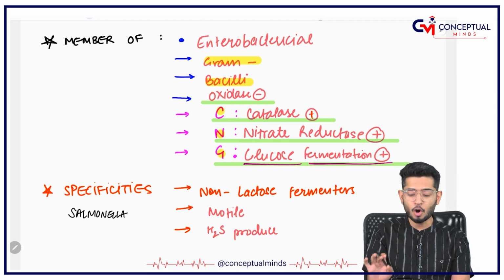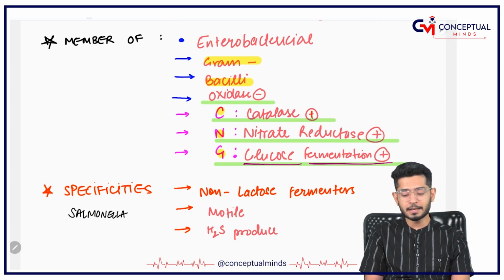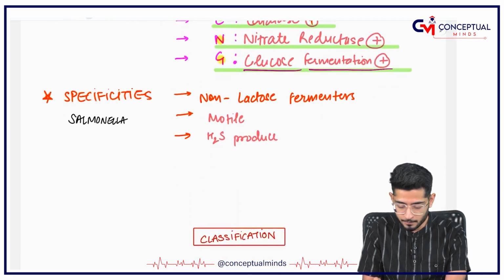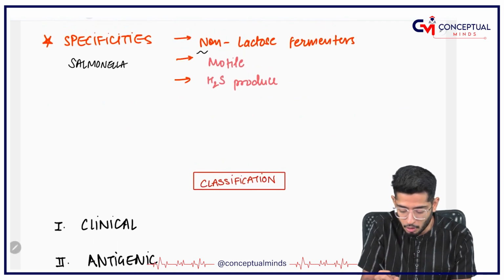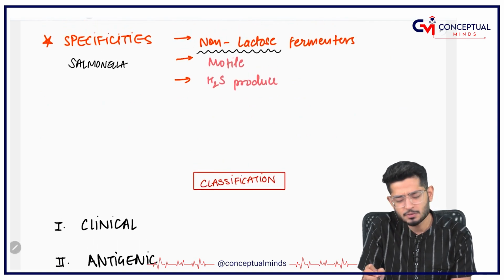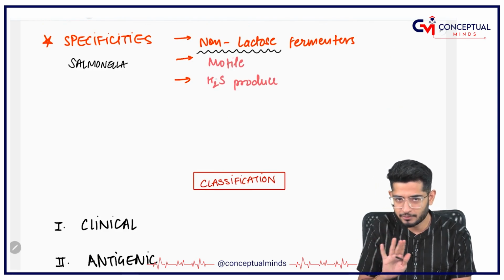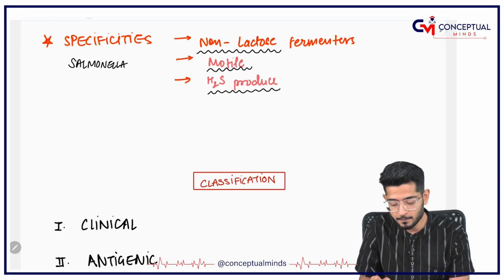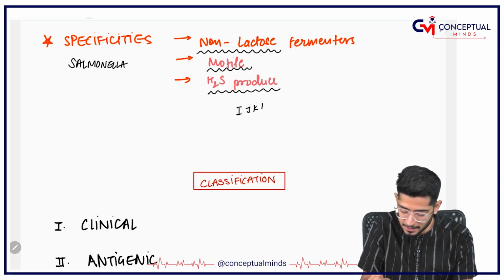But if I talk specifically about Salmonella, Salmonella is a non-lactose fermenter, a motile organism which produces H2S. So please remember, it is a non-lactose fermenter. This also I have already told you. It does not ferment lactose. It produces H2S and it is a motile organism. IJKLMNOPQRST.